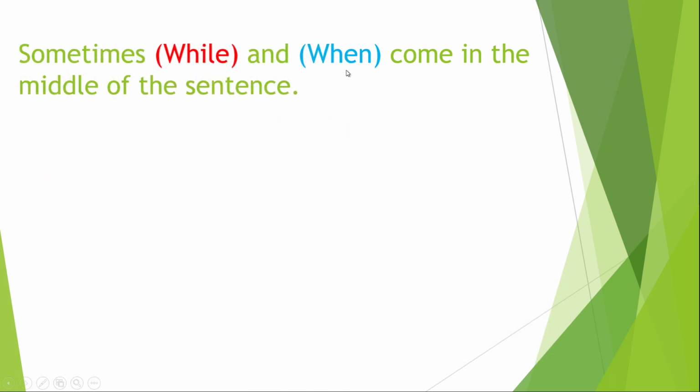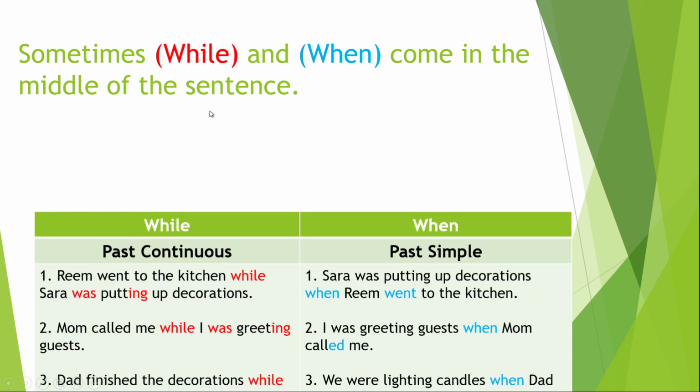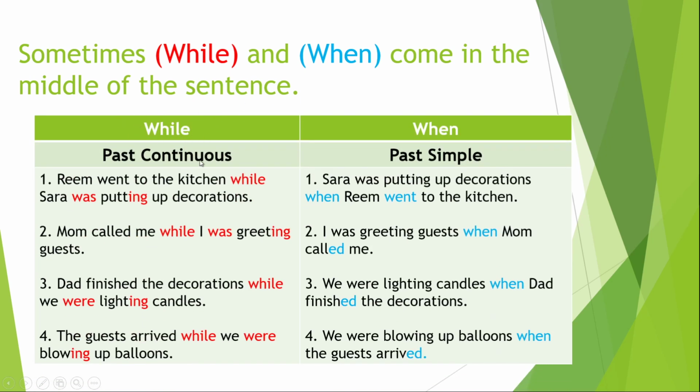Sometimes while and when come in the middle of the sentence, like this. Of course, we use while with past continuous. Number 1, Reem went to the kitchen while, look at it, it's in the middle. Now, the second sentence has to have ing: while Sarah was putting up decorations. So if while and when are in the middle, you have to check the second sentence. Let's read again. Number 1, Reem went to the kitchen while Sarah was putting up decorations.